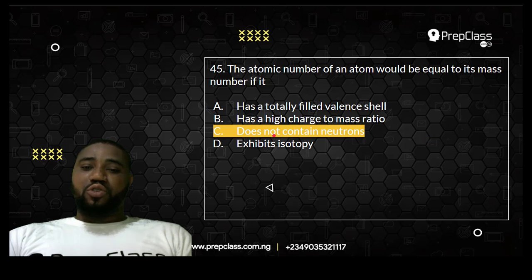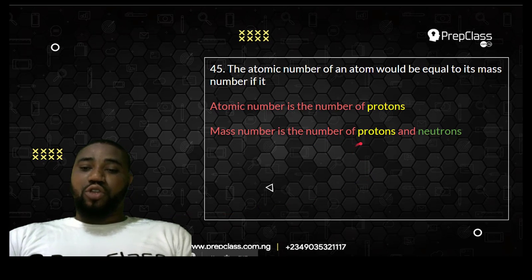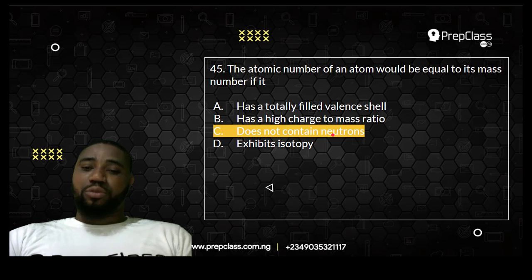Are you following? So that's why the correct answer is option C. Does not contain neutron. So it is when the atom does not contain neutron, that is when the atomic number will be equal to the mass number. Correct answer is option C.